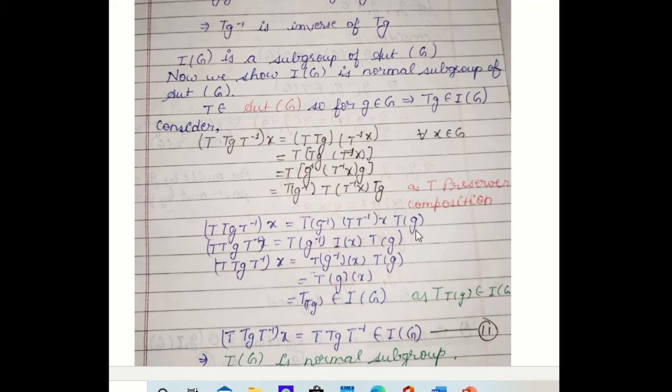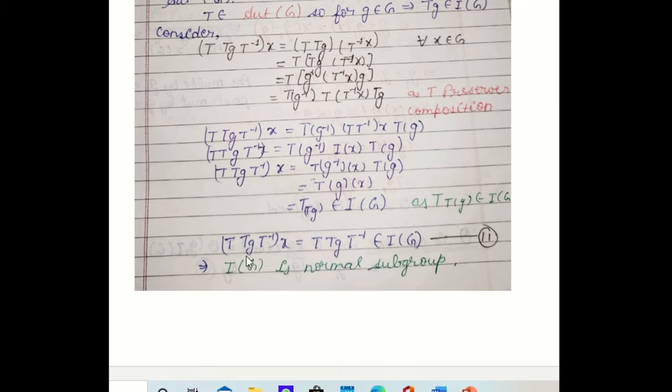And similarly, after solving, we get this is T_(T(g)) of x, and this implies this belongs to I(G). So T T_g T inverse belongs to I(G).